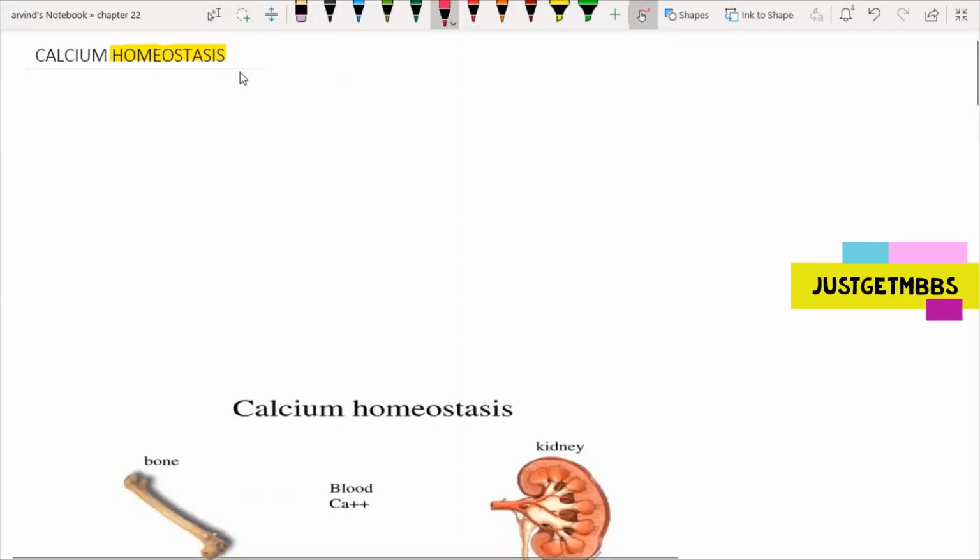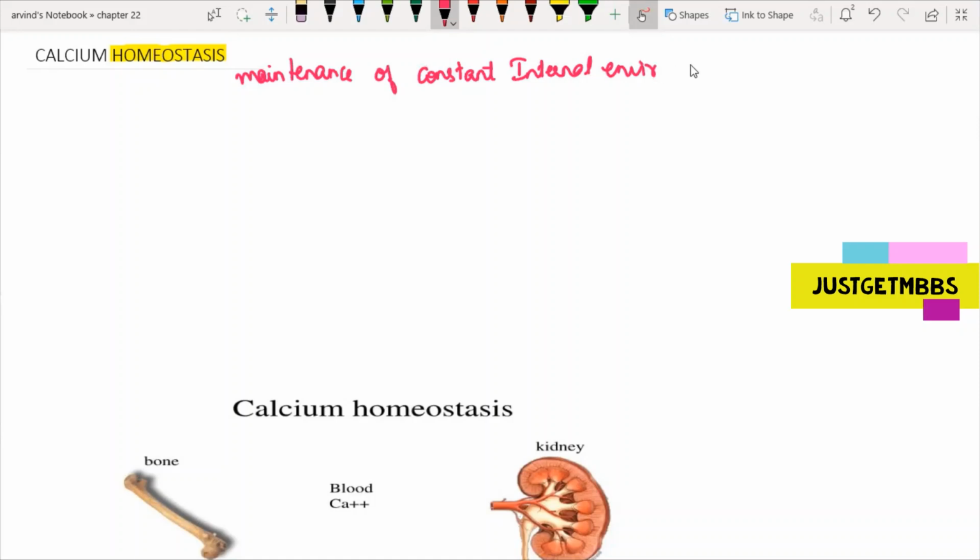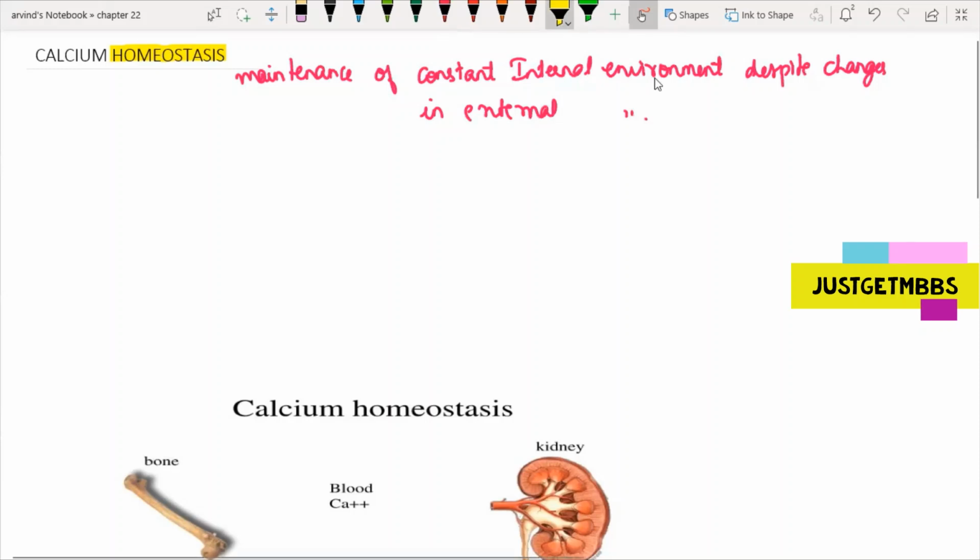This is the definition that you need to take down: maintenance of constant internal environment despite the changes in the external environment. Okay, I'll just put it down. Let me explain what the statement is trying to convey.